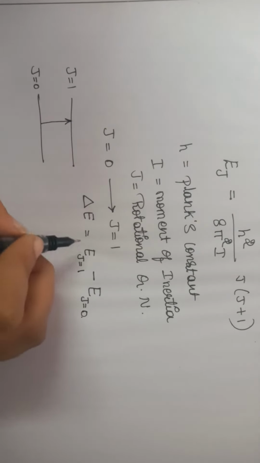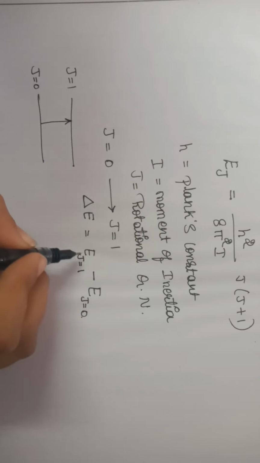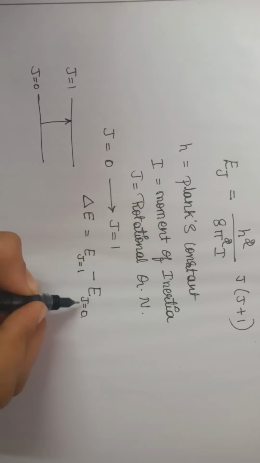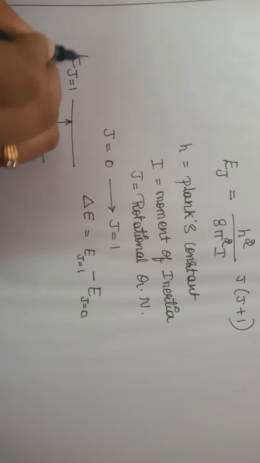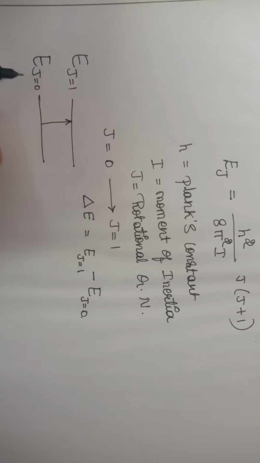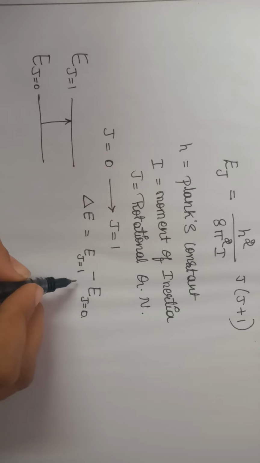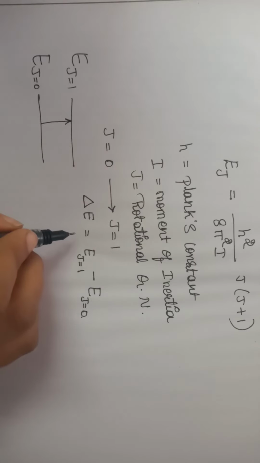It is nothing but the energy difference: higher energy state minus lower energy state. Here E of J is equal to 1 is the higher energy state, and E of J is equal to 0 is the lower energy state. By taking the difference of these two, we will get the energy required for this transition.